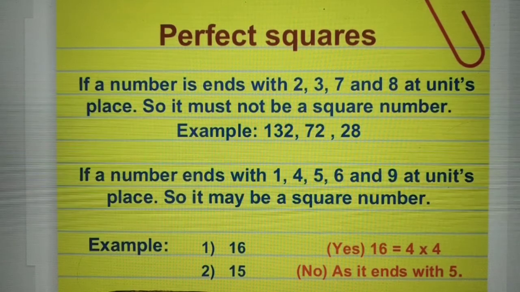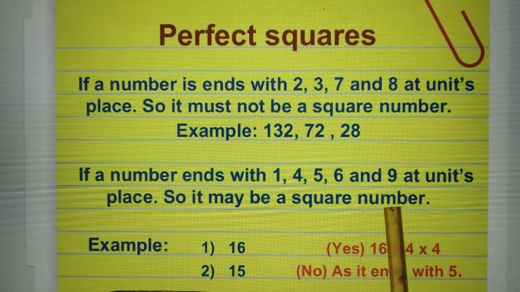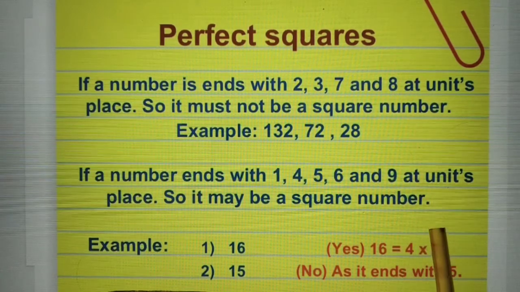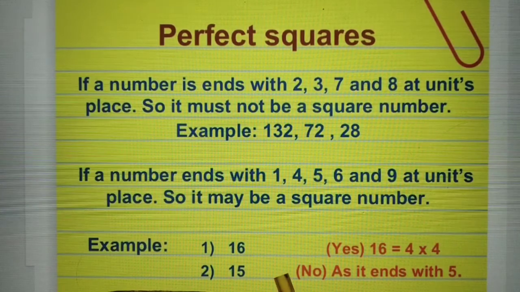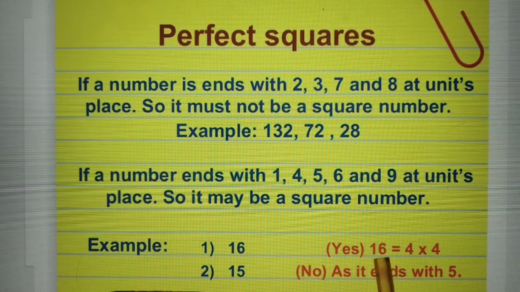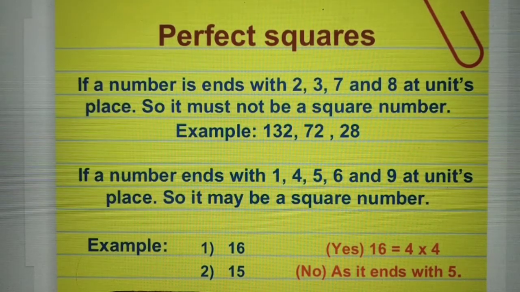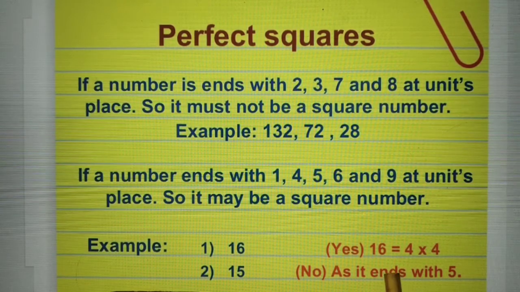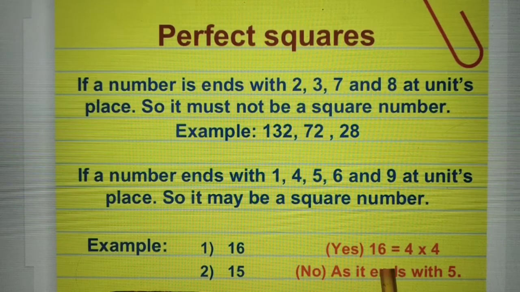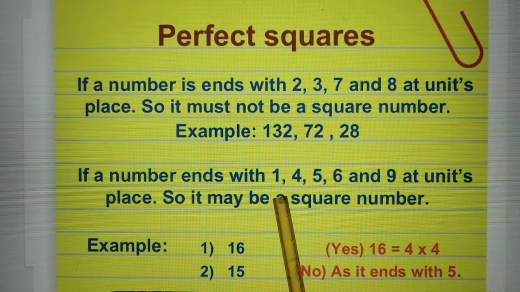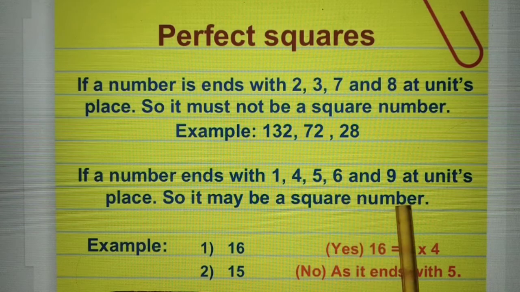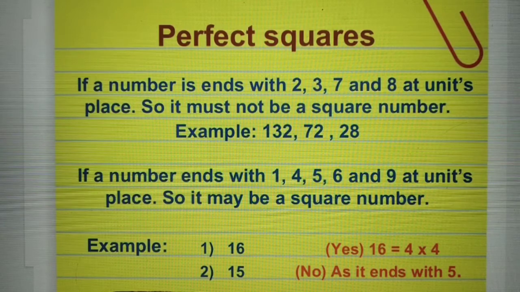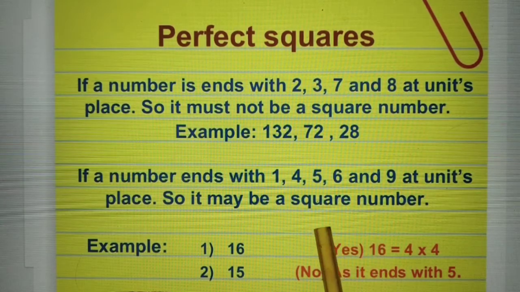Square number means, suppose 4 squared is 16, then 16 is a perfect square. That 16 ends with 6, you know? See the results. We have taken two numbers, 15 and 16. Now 16 is the perfect square of 4. 4 multiplied by 4 gives us 16, and the unit place of 16 is 6. According to this property, if the unit place is 1, 4, 5, 6 or 9, then they may be the perfect square of some number.